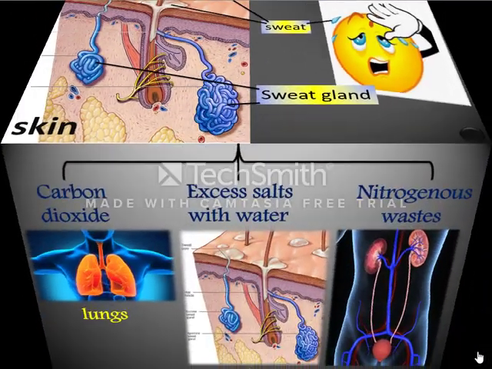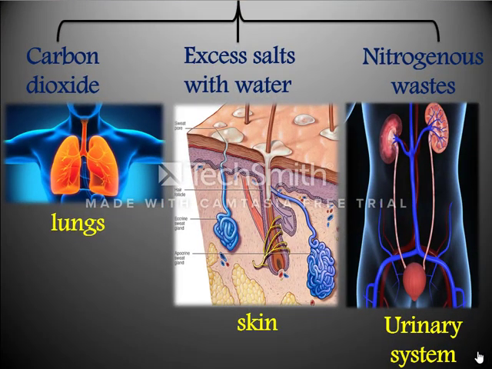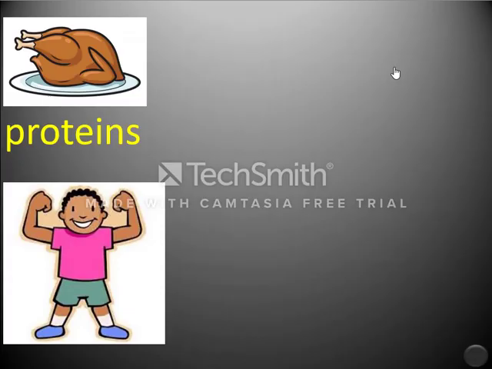The third and final waste was the nitrogenous wastes that get out of the body through the urinary system. But what are nitrogenous wastes? Let's see. Your mom said that you have to eat chicken, meat, or even beans. Any such food contains protein, because this protein is so important for your growth and your health and for repairing any cuts, repairing tissue.